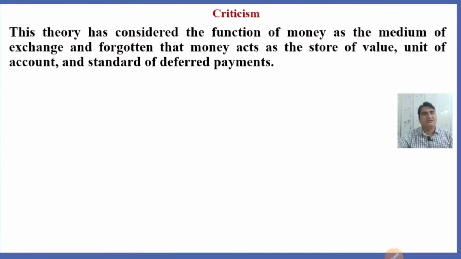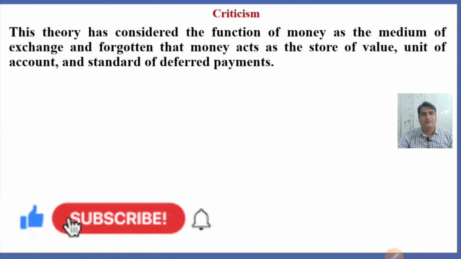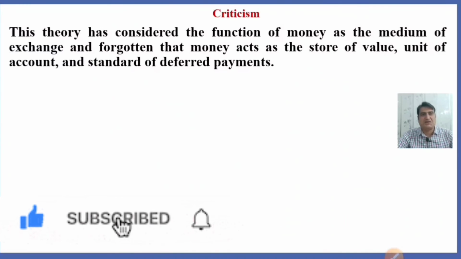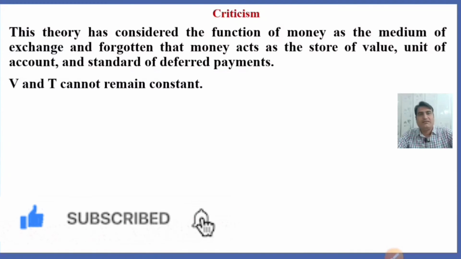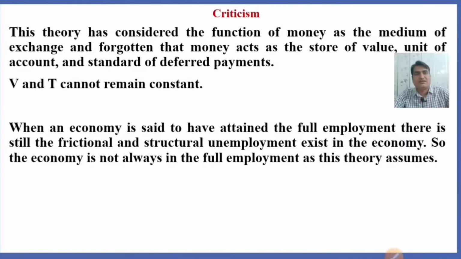This theory has considered the function of money only as a medium of exchange and forgotten that money acts as a store of value, a unit of account and a standard of deferred payments. It also assumes the velocity and the amount of goods and services remain constant, which is not possible. The theory has also been criticized on the ground that even when an economy is said to have attained full employment, frictional and structural unemployment still exist in the economy. So the economy is not always at full employment as this theory assumes.